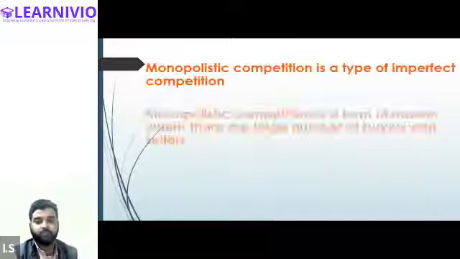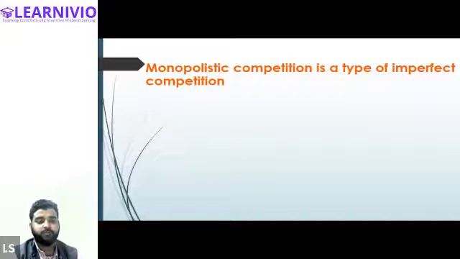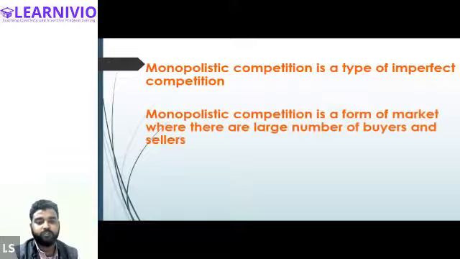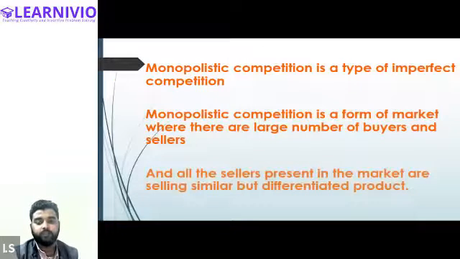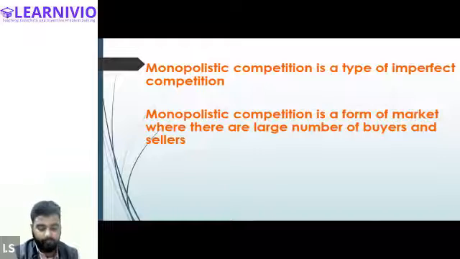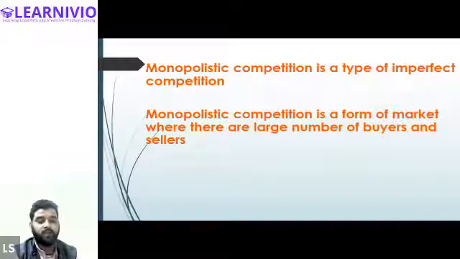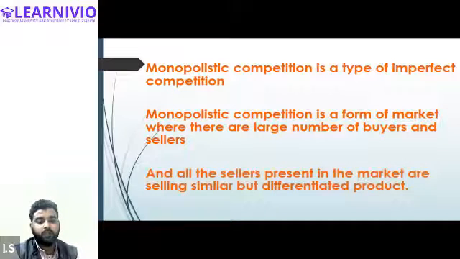What is monopolistic competition? Monopolistic competition is a type of imperfect competition, right? It is a type of imperfect competition, and monopolistic competition is a market situation where there are large number of buyers and sellers in the market, right? Repeat after me. How many buyers and sellers in the market? A large number of buyers and sellers. And each and every seller is selling what kind of product? Every seller is selling differentiated product.